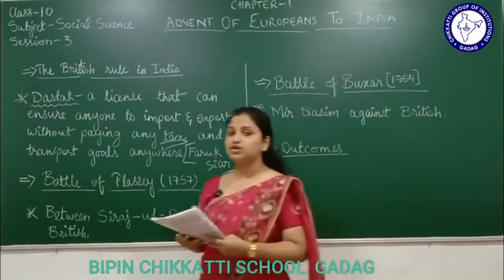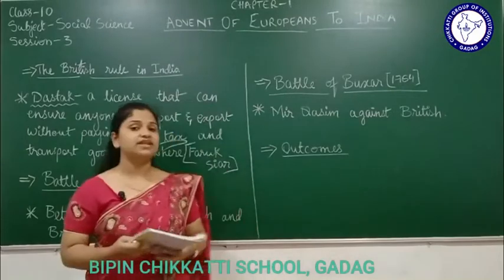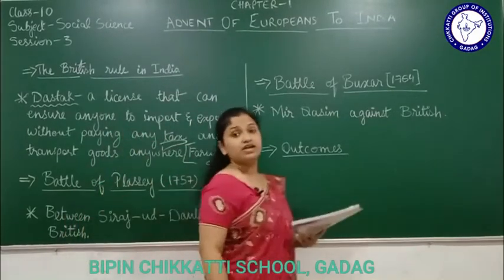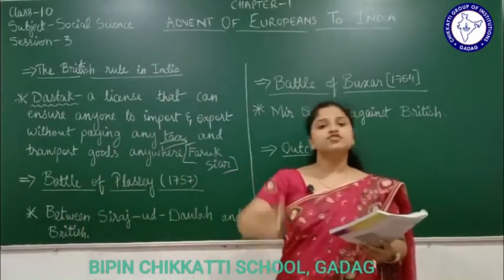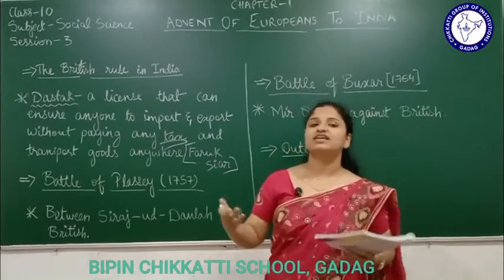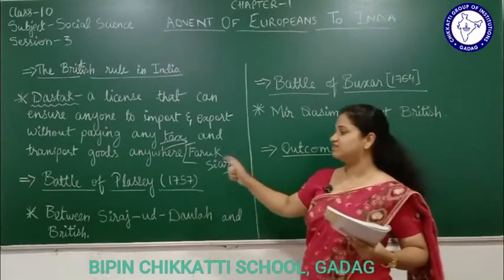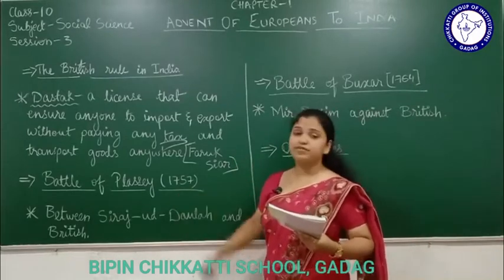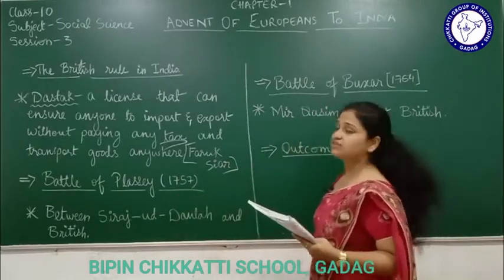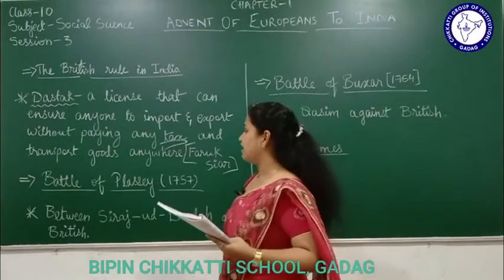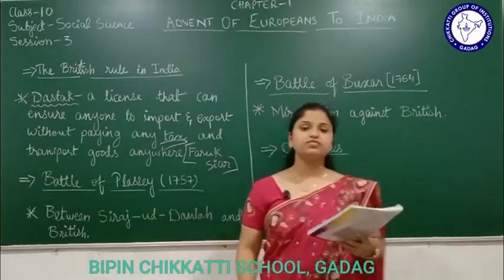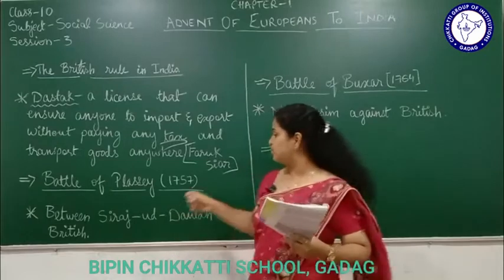So that is what the Nawab was saying, whereas the British wanted this Dastak license to be there. Because of this, different wars started taking place. Two important wars that took place because of this reason are the Battle of Plassey and the Battle of Buxar. Okay, so let's learn about these two wars.